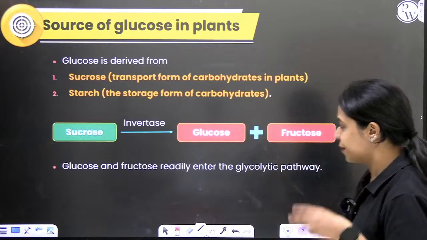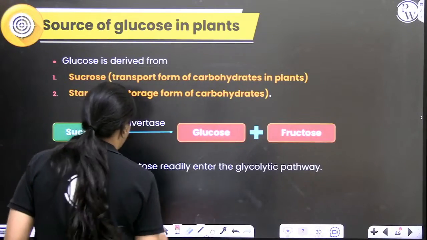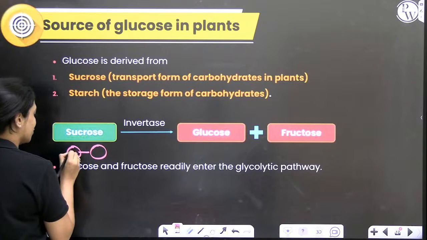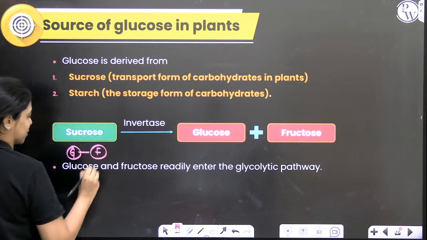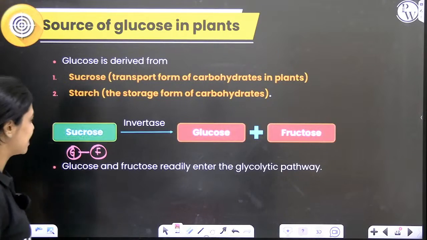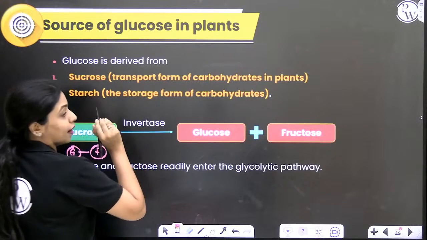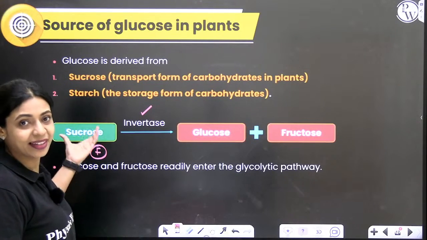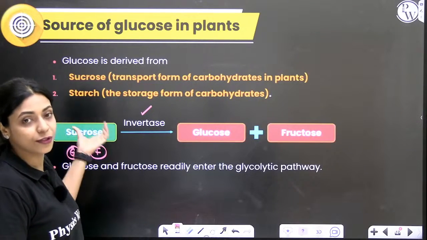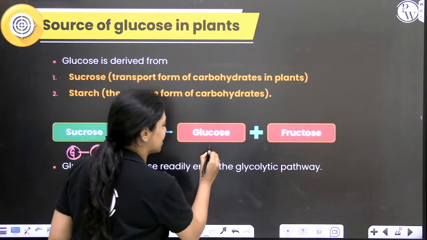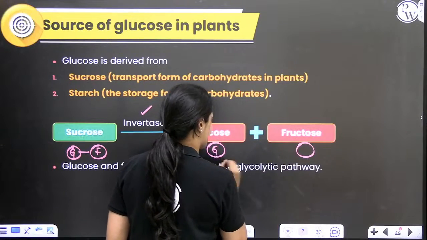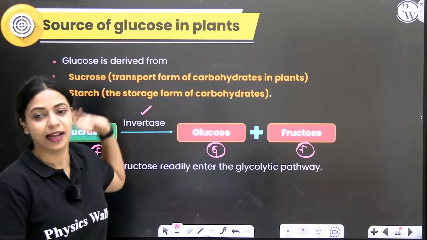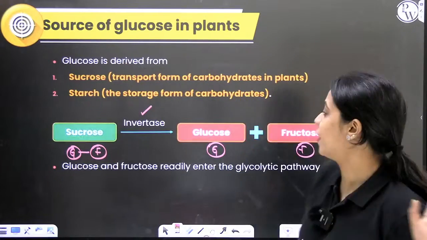Okay, so if sucrose is present, sucrose, like I mentioned, is a disaccharide. It will have two units. One unit is glucose, the other unit is fructose. In the first step of glycolysis, an enzyme called invertase catalyzes the breakdown of sucrose, or the splitting of the sucrose disaccharide, into two monosaccharides, glucose and fructose. This glucose and fructose will readily enter the glycolytic pathway. Is it clear so far?